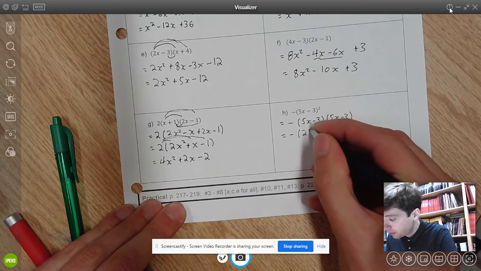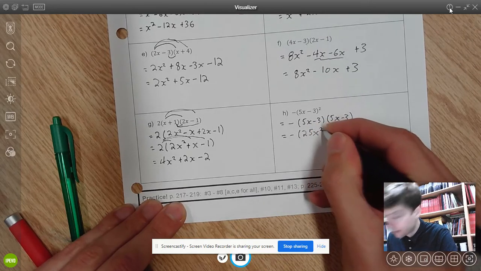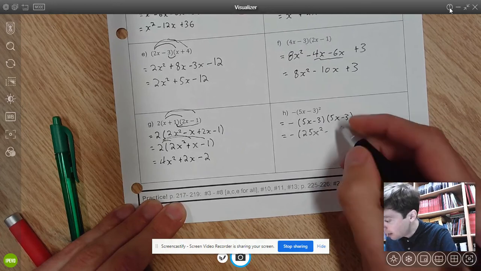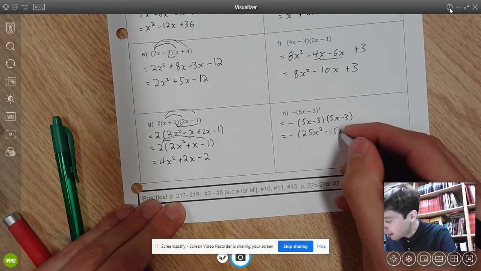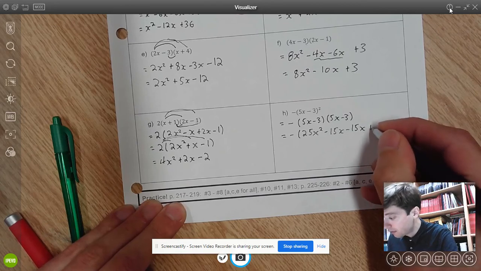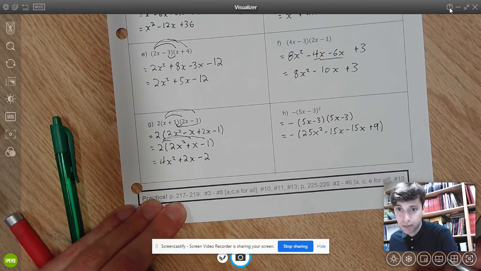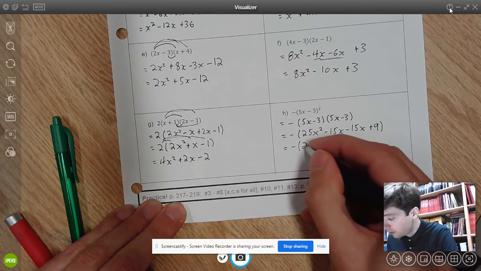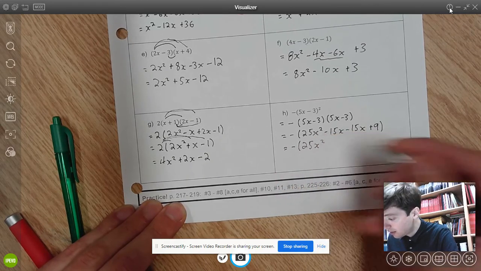So first would be 25x squared. That's 5x times 5x. Then I'm going to have outside is minus 15x. Inside is also minus 15x. And then negative 3 times negative 3 for last will give me plus 9. Now I want to collect. So I'm doing all the same steps I would normally do inside the brackets.